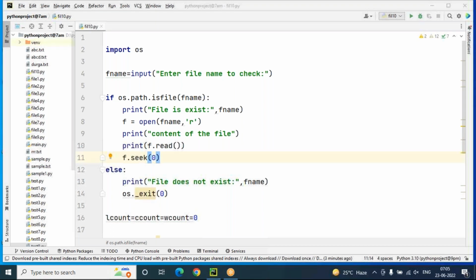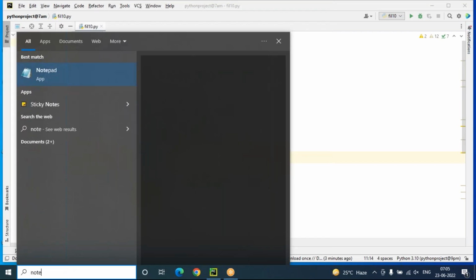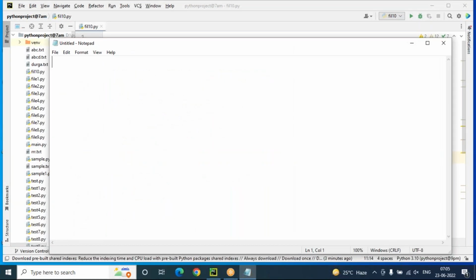Zip means we can take all the text files and store them into one folder that is called a zip folder. A zip folder is also called a rar folder. So I'm going to do zip and unzip operations. Zip means we can store multiple text files into one folder that is called a zip folder or rar folder. Unzip means we can extract files from a zip folder.